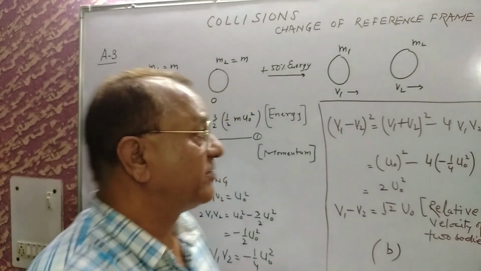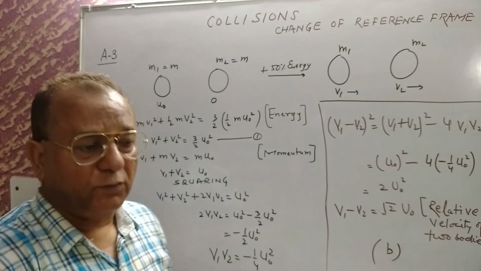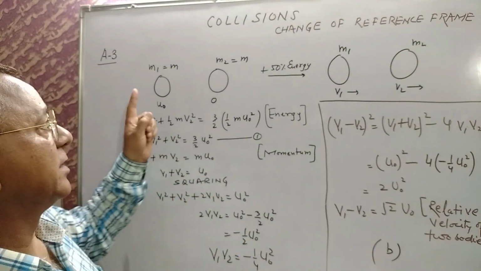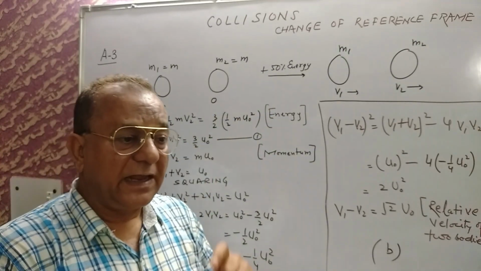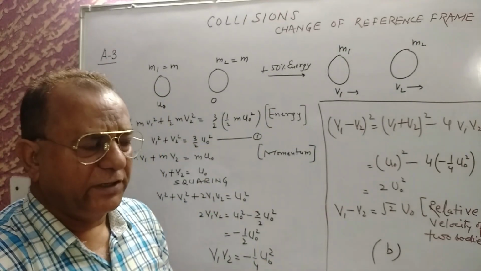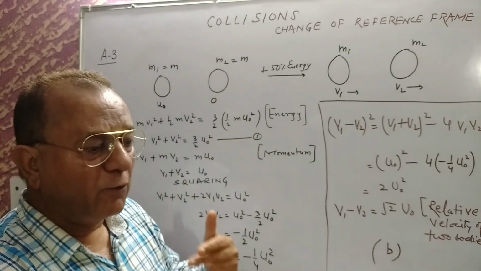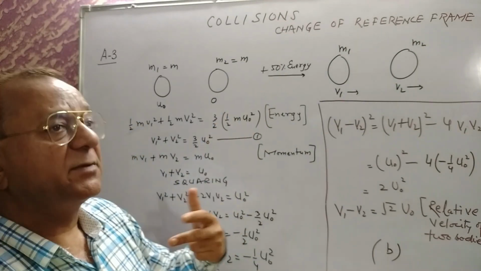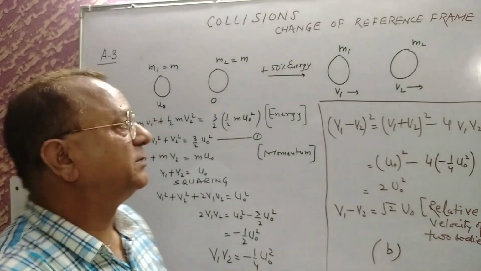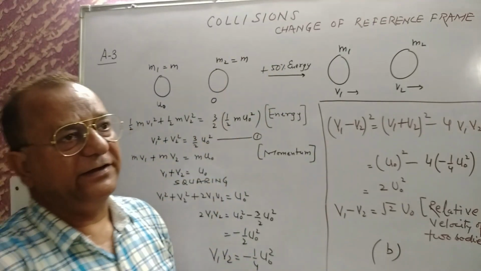Let us discuss question number 3 now. Again, just like question 2, this is a question in which some energy is released due to internal sources. There may be a spring inside which is just allowed to attain its original position, or there may be some chemical energy, there may be some explosion. Because of that, 50% of the original energy is added.